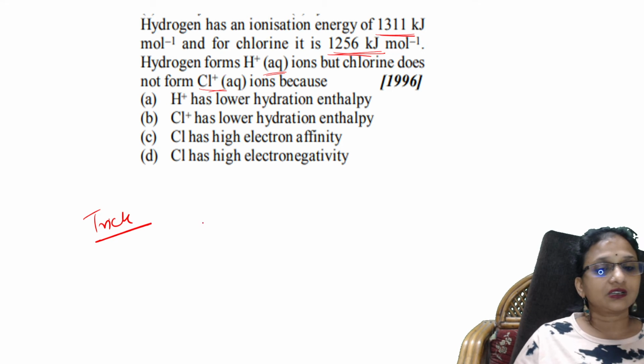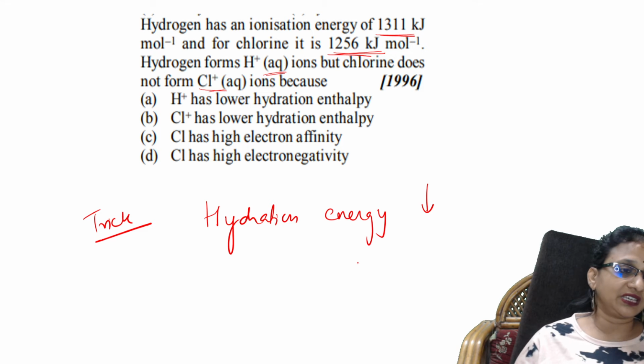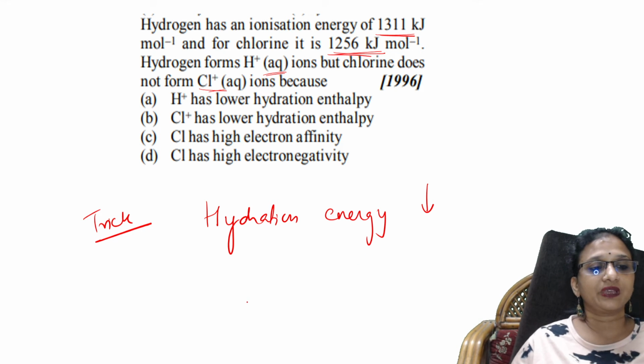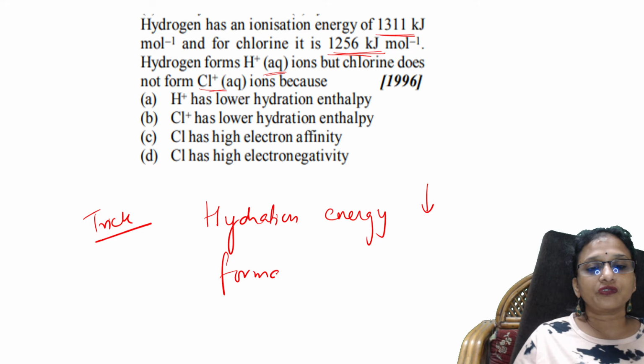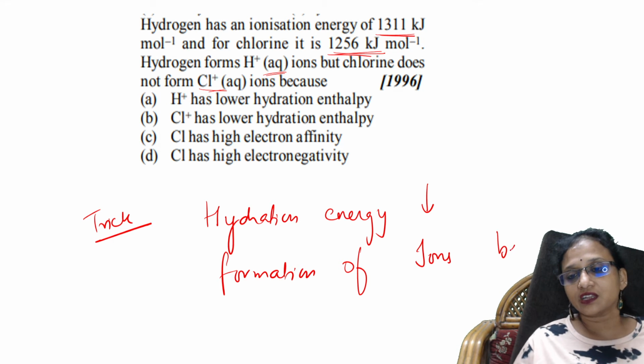Always remember hydration enthalpy, or hydration energy. If the hydration energy is less, when you're comparing, then automatically the formation of ions becomes difficult.